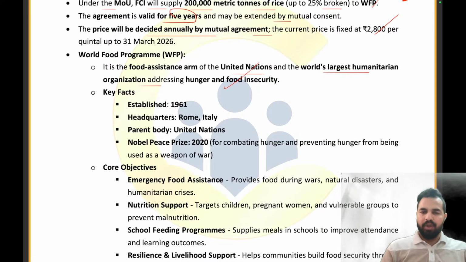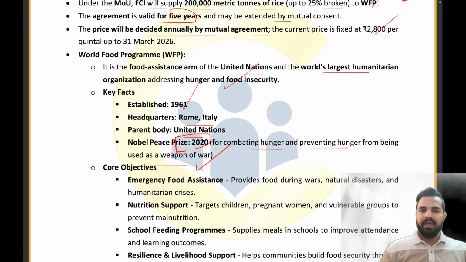तो हंगर और फूड इनसिक्योरिटी के साथ फाइट करने के लिए we are having the program that is World Food Program. It was established in 1961 and it is headquartered in Rome, Italy. Parent body is the United Nations, and in 2020 the World Food Program was also recognized with the Nobel Peace Prize for combating hunger and preventing hunger from being used as a weapon of war. ठीक है, वरना काफी बार क्या होता है कि कंट्रीज इस्तेमाल करते हैं हंगर को एज अ वेपन ऑफ वॉर, राइट? So we have to prevent such kind of exploitation.